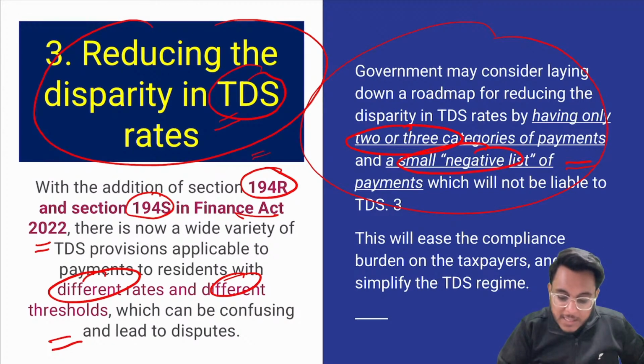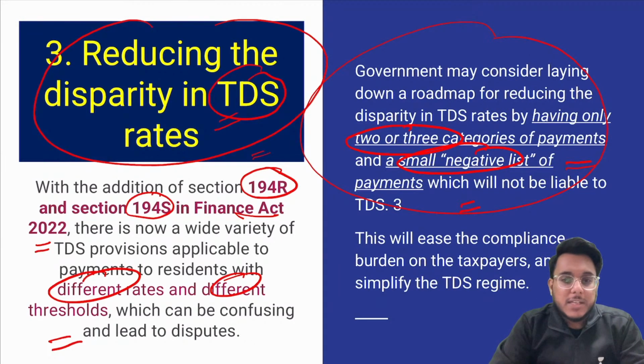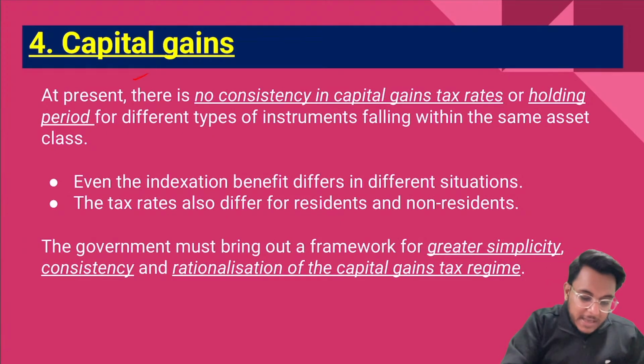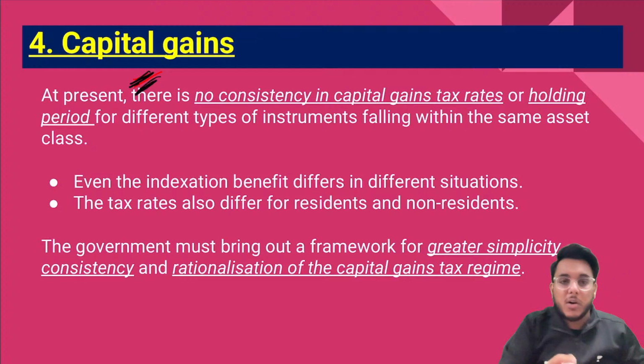There needs to be a negative list, which will not be liable to the TDS, and then there are the other sectors where the TDS has to be deducted, and simplified rates also need to be there. Then the next reform in this direction is that, guys, we need to focus on bringing more clarity on capital gains. Now, what is capital gain?